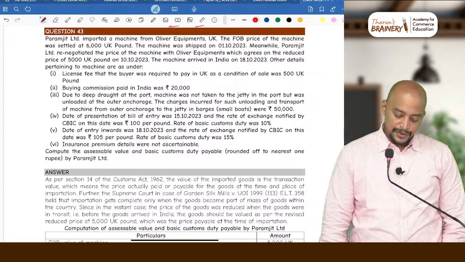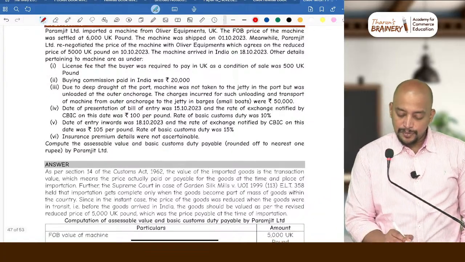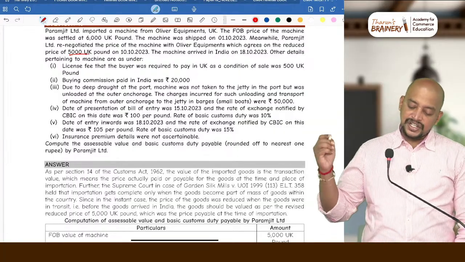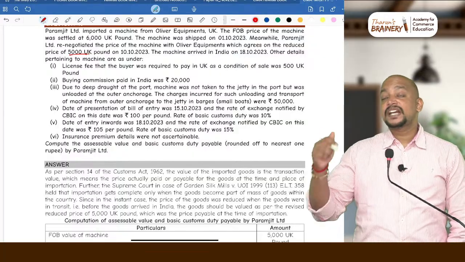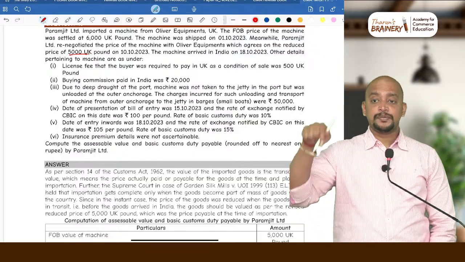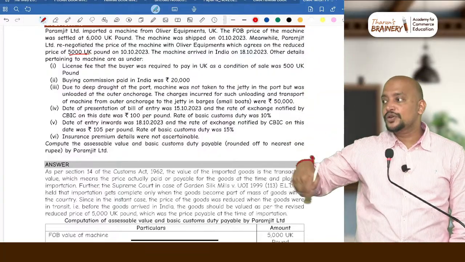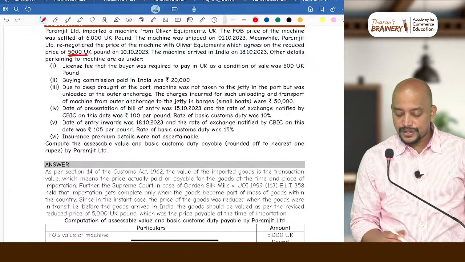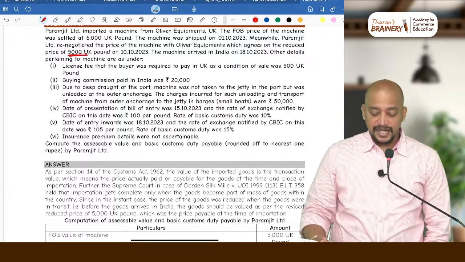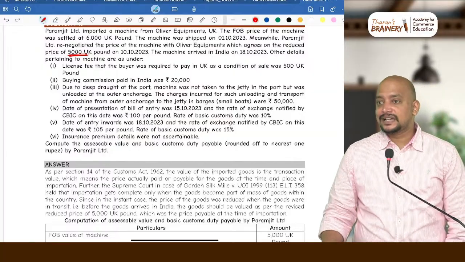So what is the negotiated price? 5,000 UK pounds. Even though the initial price was 6,000, it was renegotiated. What is the price prevailing at the time and place of importation? 5,000. Even though it was 6,000 in the invoice, he is going to pay only 5,000 pounds. So 5,000 UK pounds will be taken as the FOB price. Then to this FOB price, we need to make certain adjustments.